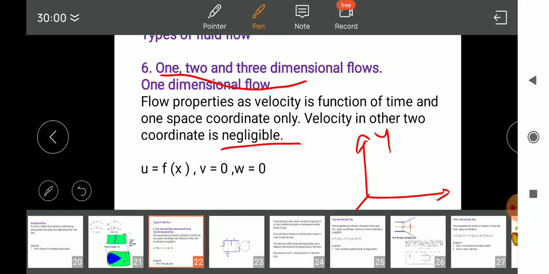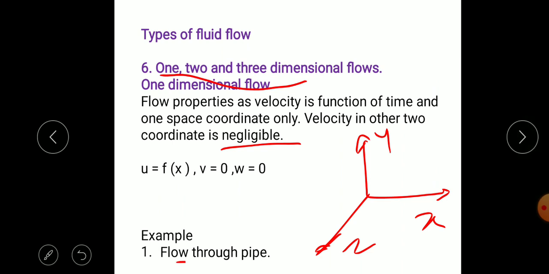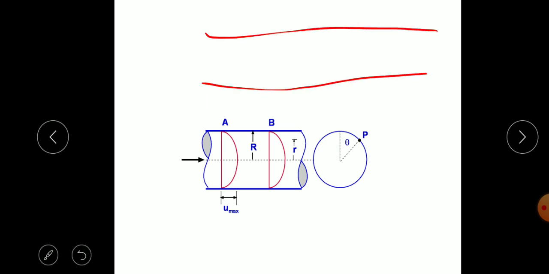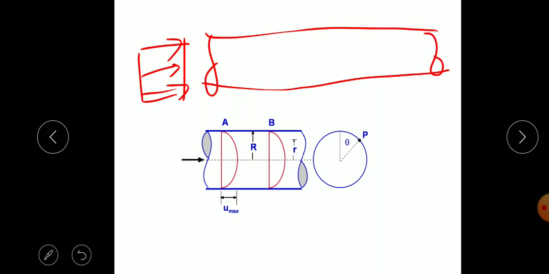Flow through a pipe is considered as a one-dimensional flow. We can see in this diagram, suppose fluid is flowing. At the inlet, this is the velocity profile, meaning velocity is constant at the inlet of a pipe, and this is the outlet of the pipe. As we know, this pipe wall is stationary and fluid is moving.